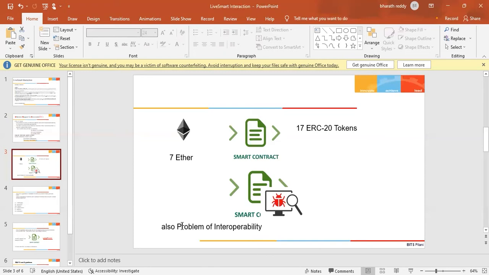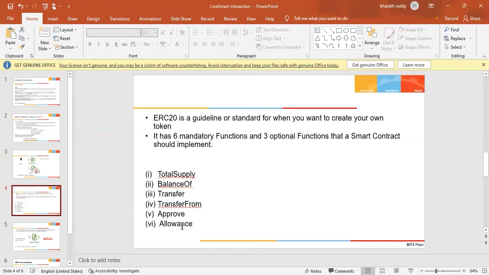If you want to create an ERC20 token, ERC20 is a guideline or a standard for creating your own token. If you are creating your own token, you need to follow these ERC20 guidelines. In ERC20, you will have 6 mandatory functions, which are compulsory to write, and there are 3 optional functions. If you do this, you can implement your ERC20 contract. To start with, you can optionally give your token a name, a symbol, and how divisible your token is by specifying how many decimals it supports.